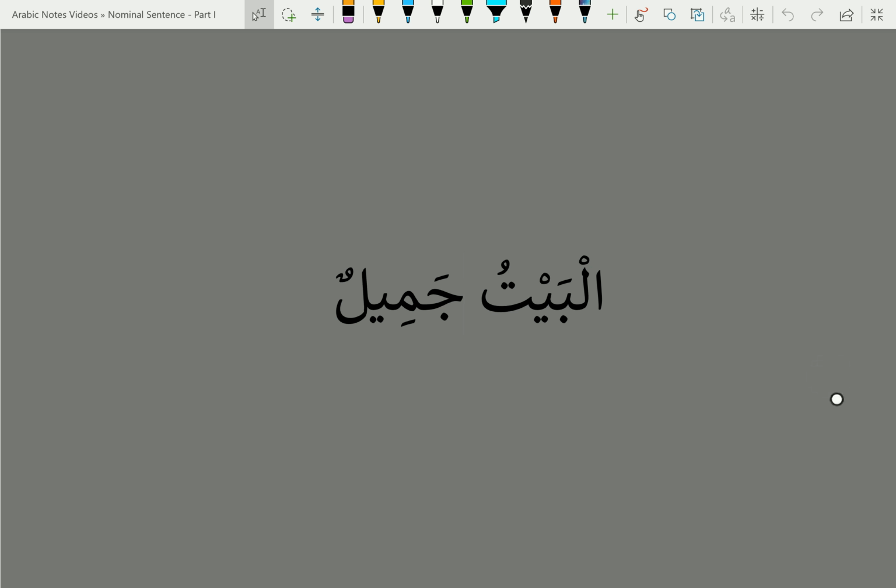As I've said before, we always start with finding the mubtada in a nominal sentence. So we start by looking for the first marfu noun, which is a technique we learned earlier. The first marfu noun will be our mubtada. In this case, al-baytu is that first marfu noun, so we mark it as mubtada.